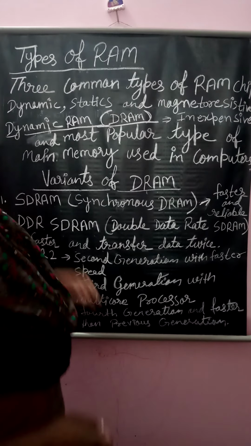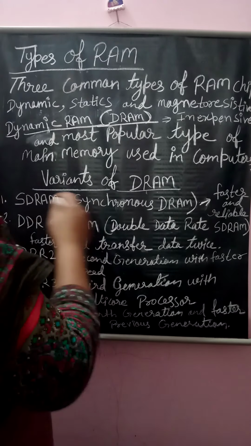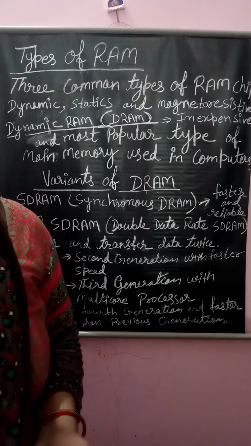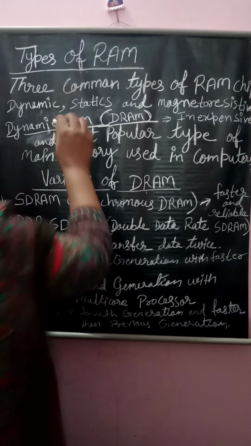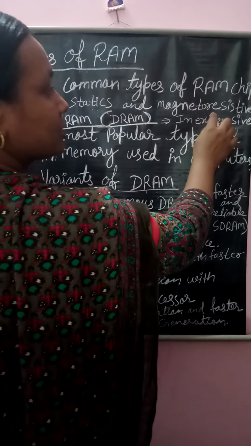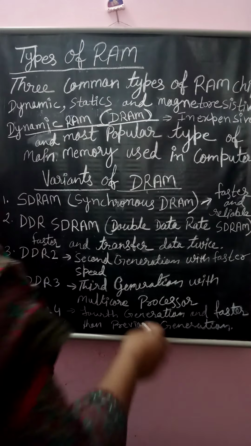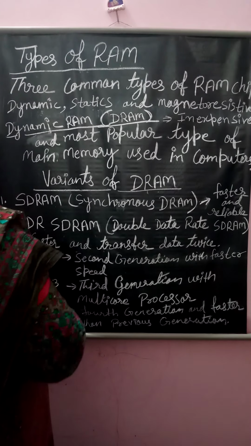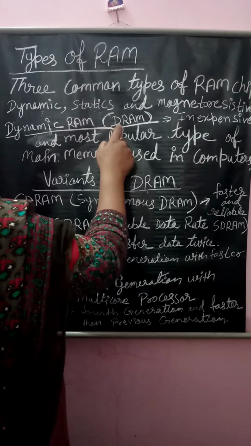So students, today we will study about the types of RAM. Commonly there are three types of RAM: dynamic, static, and magneto resistive. Okay, magneto resistive type of the RAM. Today we will study about the dynamic RAM, that is DRAM.